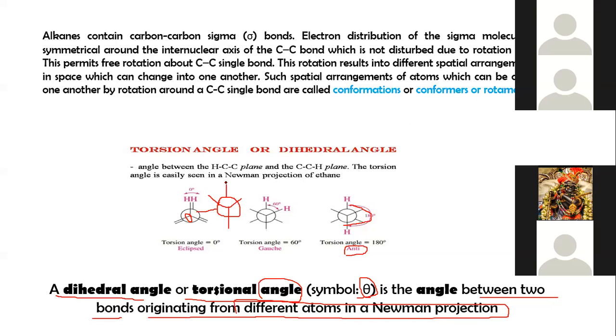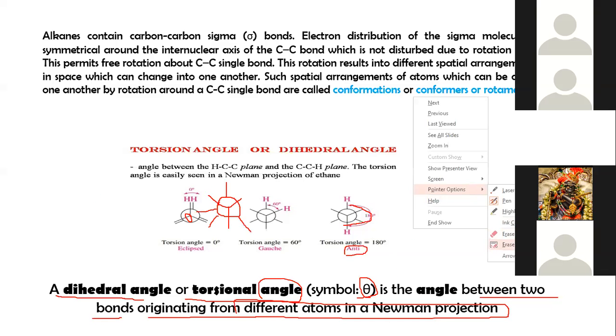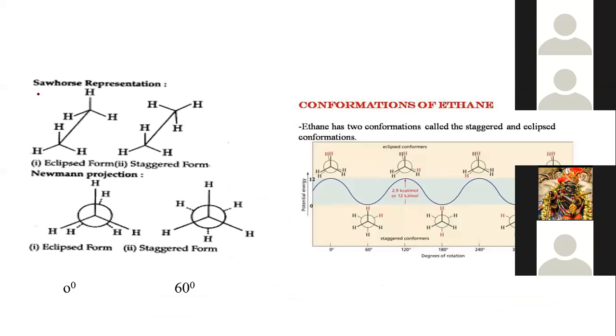So these two are the representations of the Newman projection. So this is the eclipsed and this is the staggered. Why are they called eclipsed and staggered? Because in the eclipsed, these hydrogen atoms are in the same plane. In the case of staggered, these hydrogen atoms are not in the same plane. That's why staggered is more stable than the eclipsed, which is opposite to it.